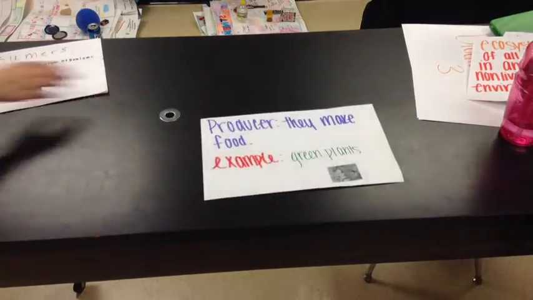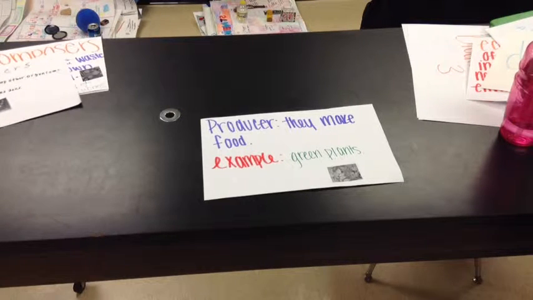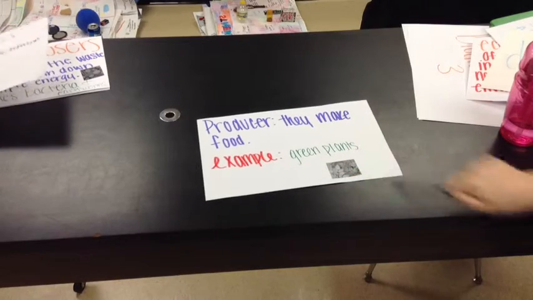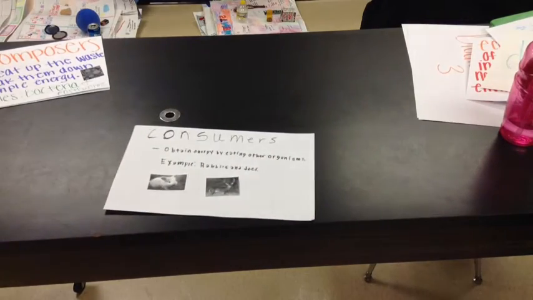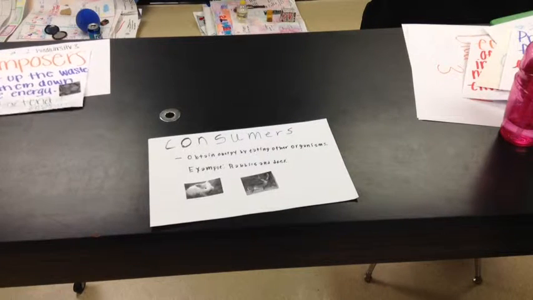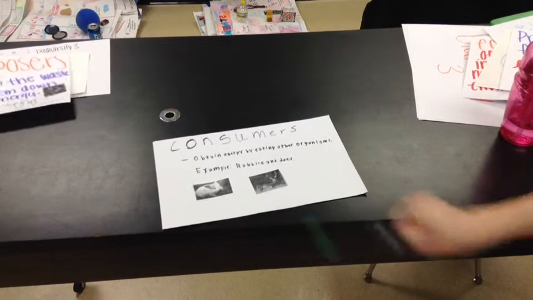The different parts of the ecosystem are a producer, they make food. An example would be green plants. Another example is the consumers. They obtain energy by eating other organisms. Examples are rabbits or deers.